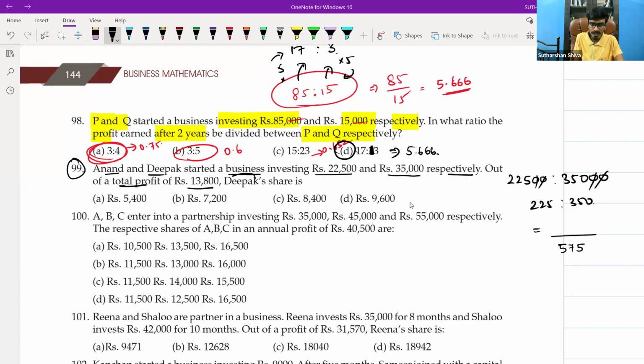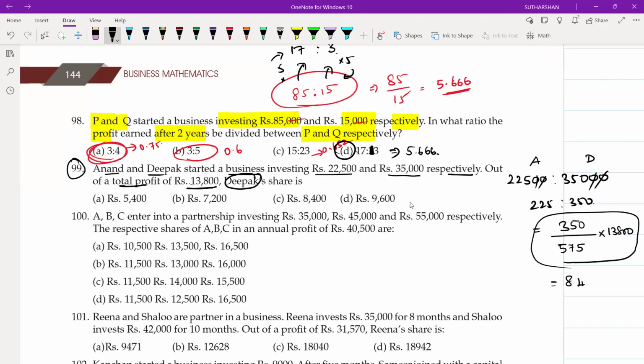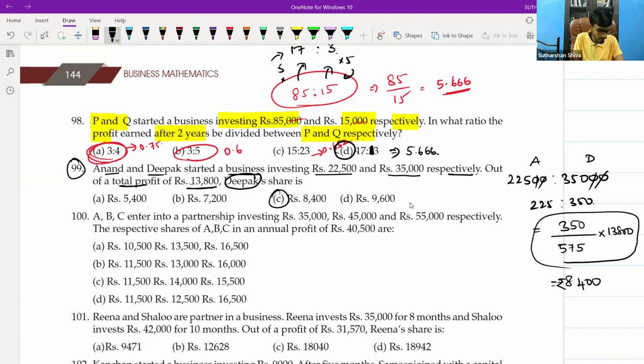Whose share are they asking? Deepak's share, which is 350. The profit is 13,800. So do this in your calculator: 350 divided by 575 into 13,800. What is the answer? 8,400. So option C. This is one way.